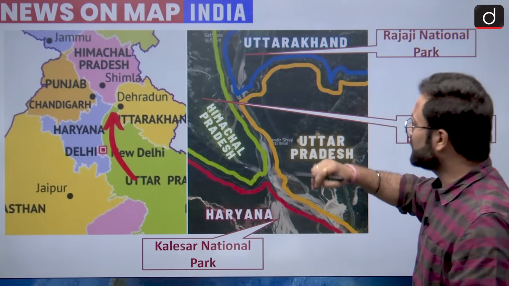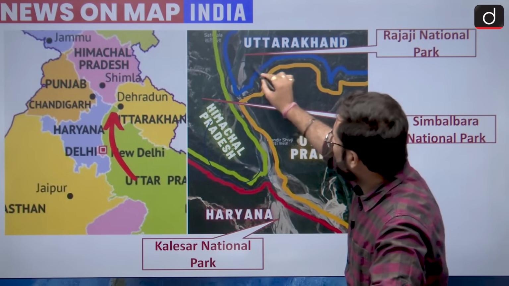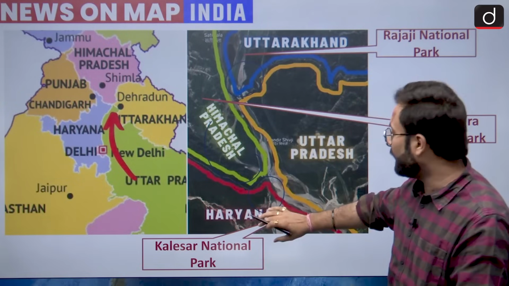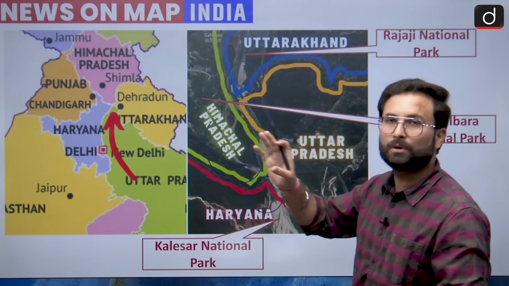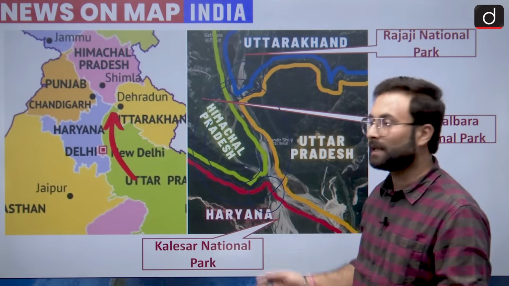Now coming to the part where they are talking about the contiguous zone of Simbalbara and the Rajaji. Here you can say Himachal, and then this part of your Uttarakhand, and then we have Haryana over here. No doubt Uttarakhand and Haryana do not have a boundary directly touching, but when we are talking about the contiguous zone, this is the whole area which is the contiguous zone.